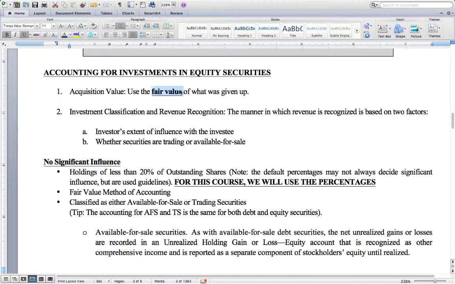It depends on, one, the investor's extent of influence over the investee, and two, whether the securities are trading or available for sale. We will walk through these three categories of influence. And then there is also a table I will show you shortly that breaks it down between trading and available for sale.